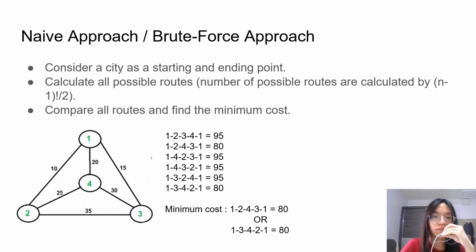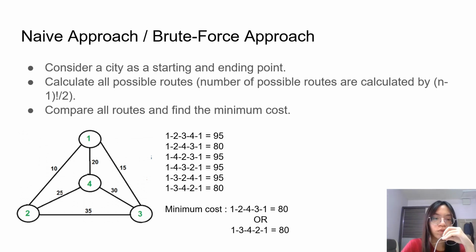First, we consider a city as a starting and ending point. Then we calculate all the possible routes. The number of possible routes is calculated by permutation of (n-1)! divided by 2. Finally, we compare all the routes and find the minimum cost.